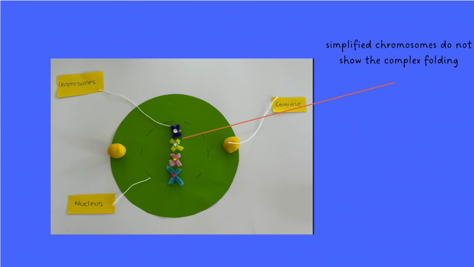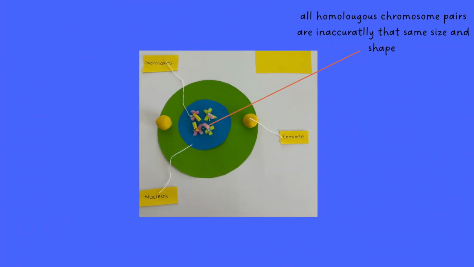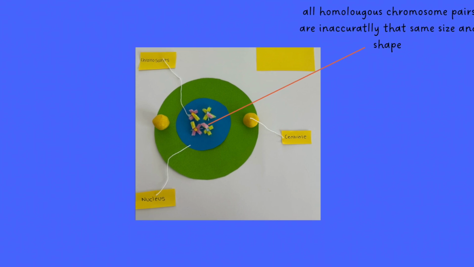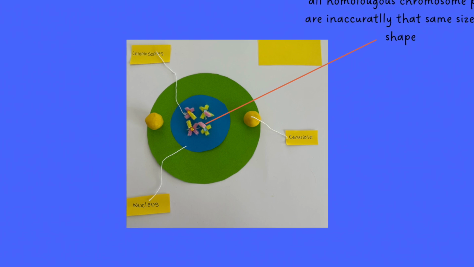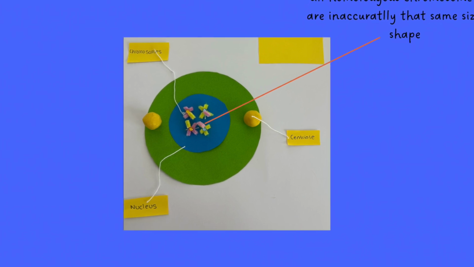Chromosomes typically are more complex than displayed in this model. They are 3D structures folded in highly specific ways, which is not visible. Similarly, during meiosis, it should be evident that one homologous pair differs in size and shape from another homologous pair. However, they have been shown to be the same size and shape. Whilst it accurately describes the concept of independent assortment of homologous pairs, it does not display the random orientation of homologous chromosome pairs during meiosis 1.